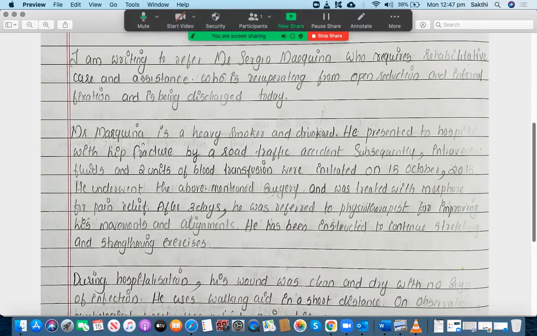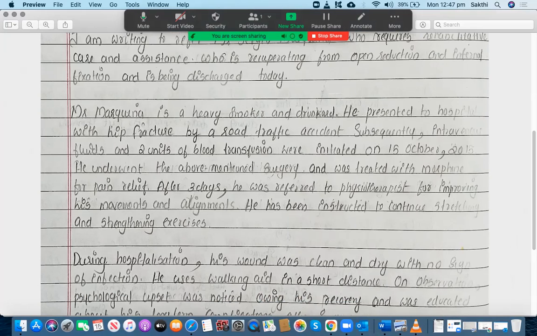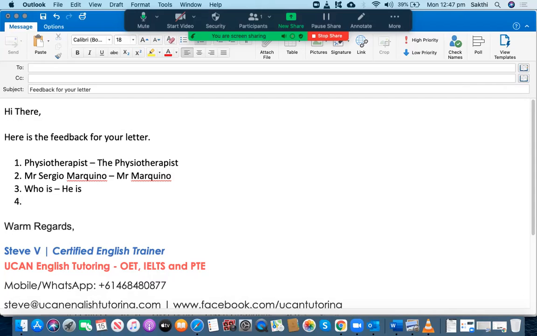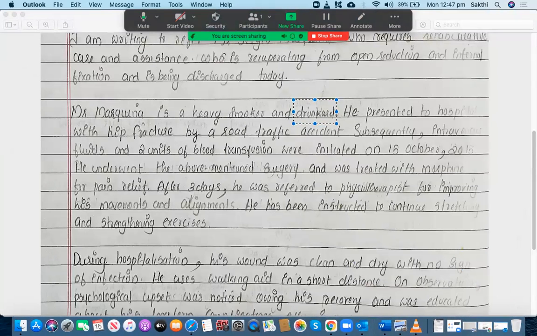Mr. Marquino is a heavy smoker and drunkard. That's wrong. I don't know what you have written here. He's a heavy smoker and a drinker. It's not drunkard. You should have written down drinker. Drinker is more appropriate because he's a smoker and a drinker. All right.